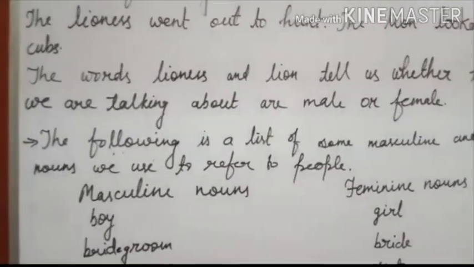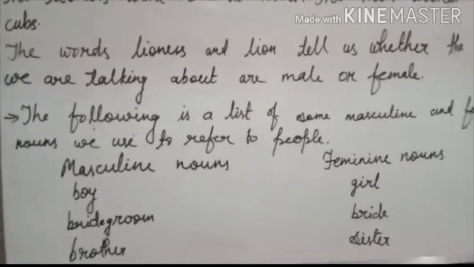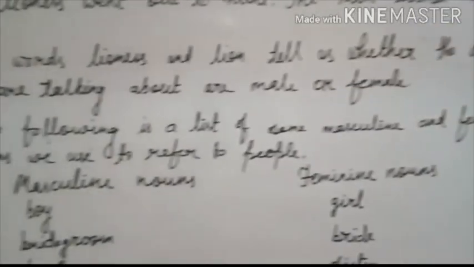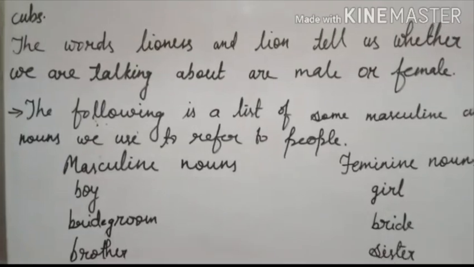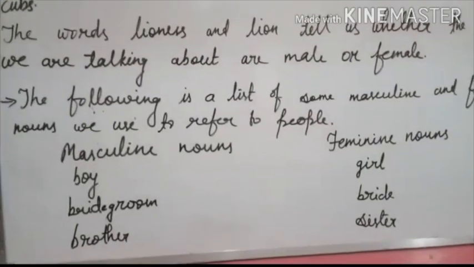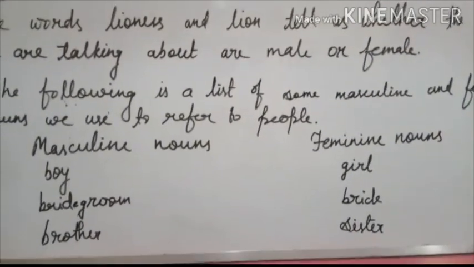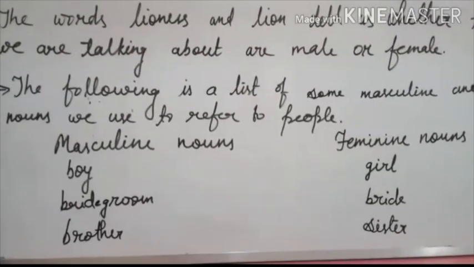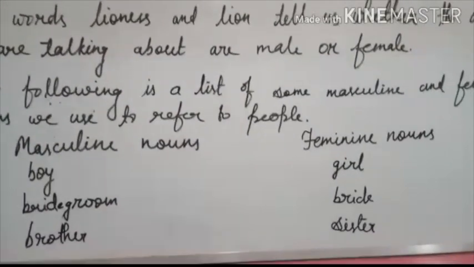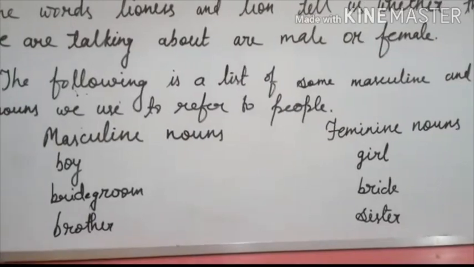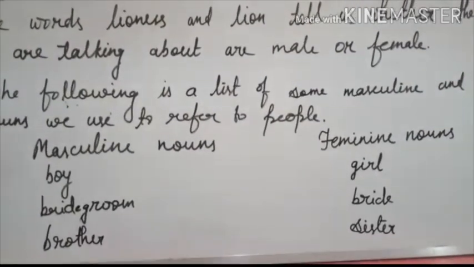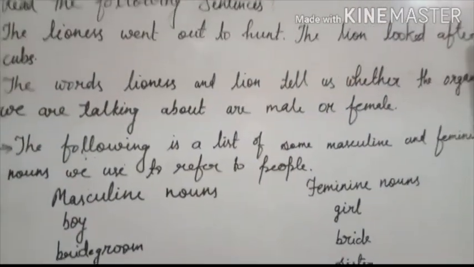Now read ahead. The following is a list of some masculine and feminine nouns we use to refer to people. Masculine noun and feminine noun. Boy is a masculine noun and girl is a feminine noun. Bridegroom, bride, brother, sister.